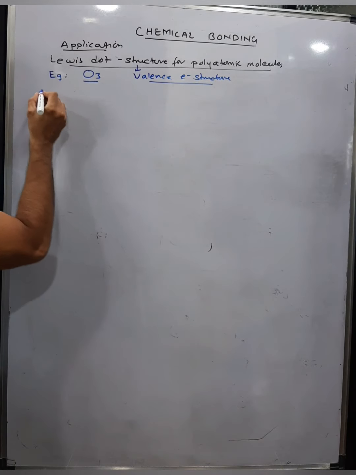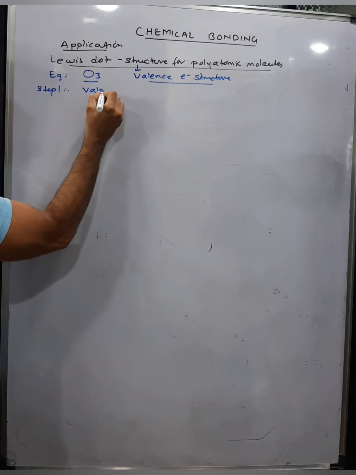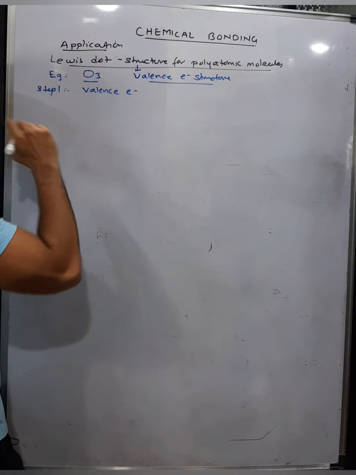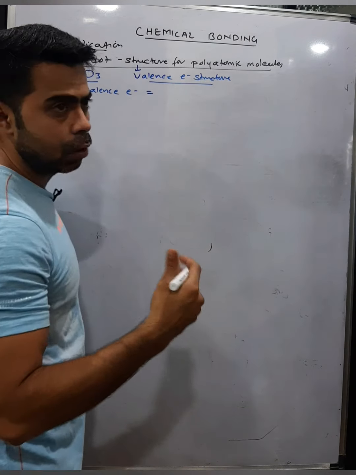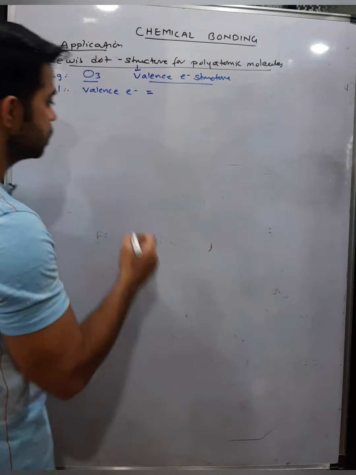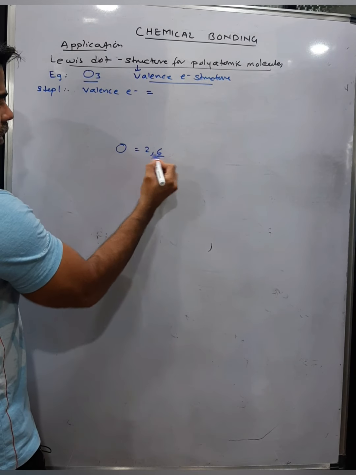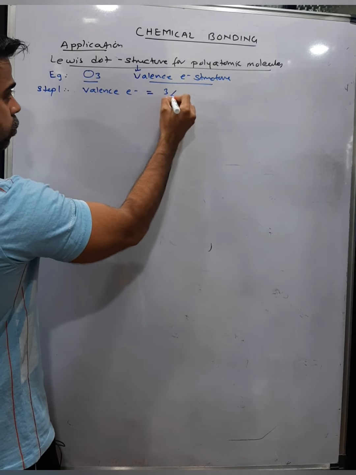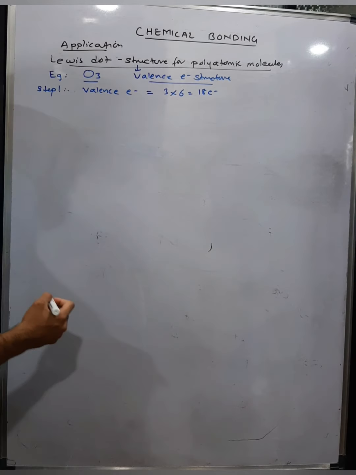Now, what do you do in step 1? In step 1, you count valence electrons. Okay, for example, ozone है. तो ओजोन के लिए वैलेंस इलेक्ट्रॉन कितना होगा? वैलेंस इलेक्ट्रॉन इज द आउटरमोस्ट इलेक्ट्रॉन. ऑक्सीजन के एटॉमिक नंबर इज 8. So it is 2,6. So it has 6 electrons in the outermost shell. So if you talk about 3 oxygen, it is 3 into 6. That is 18 electrons. They have valence electron 18.